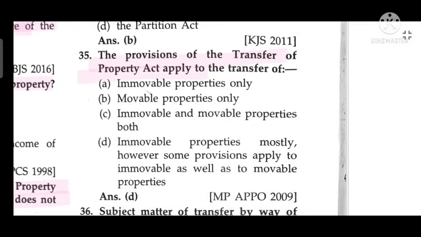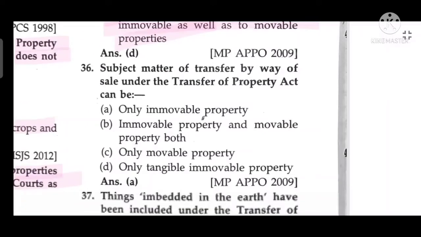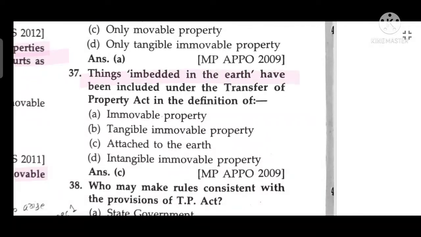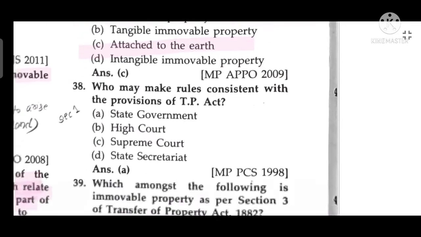The provisions of the Transfer of Property Act apply to immovable property mostly; however, some provisions apply to immovable property as well as movable property. The subject matter of transfer of property by way of sale under the Transfer of Property Act can be only immovable property. Things embedded in the earth have been included under the Transfer of Property Act. It defined attached to the earth.